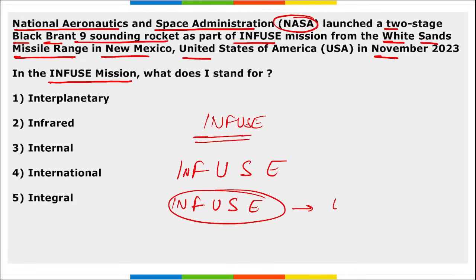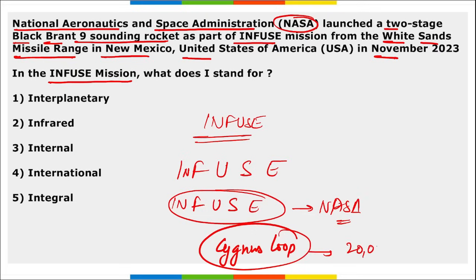It is the INFUSE mission of which organization? It is of NASA, right? And they have launched this two-stage Black Brant 9 sounding rocket as a part of their INFUSE mission. Correct? This INFUSE mission, what is the aim of it? It is to study Cygnus Loop. What is this Cygnus Loop? This is a 20,000 years old supernova that is located almost 2006 light years away from Earth. Correct? So this is the INFUSE mission.